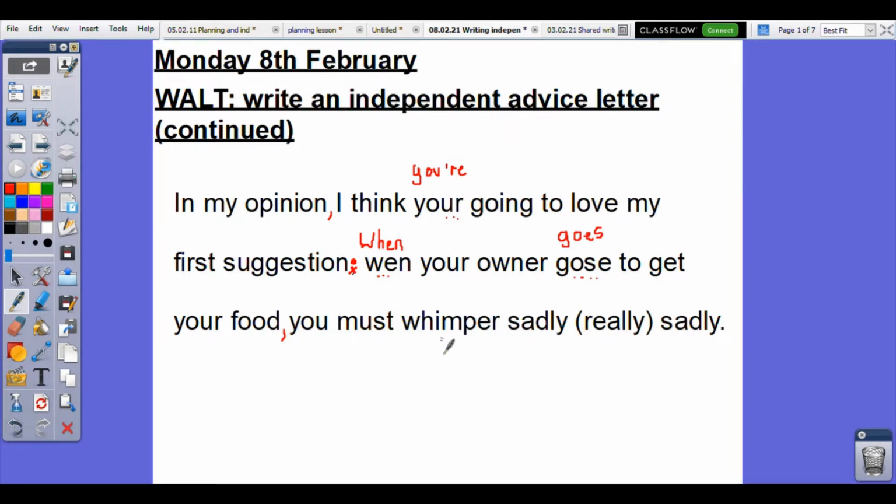Now, if I was to remove this parenthesis here, or this word, I would have sadly repeated twice. So that is an incorrect use of parenthesis. So if I want to exaggerate and emphasize the really sadly part, I don't want to use the bracket here. I want to use it after this sadly and then my full stop at the end. So a few things to edit there. If you didn't quite get all of them, then please pause the video here and catch up with that. But if you are ready, then let's continue watching.